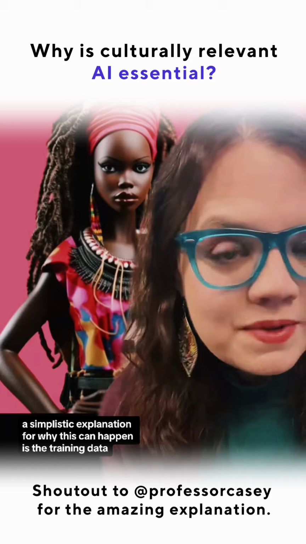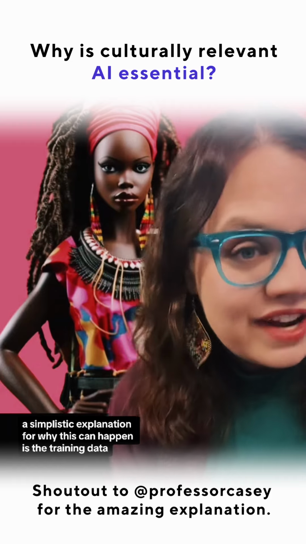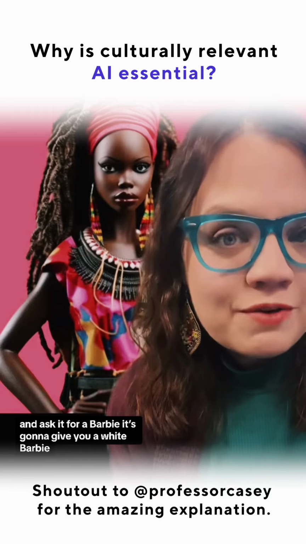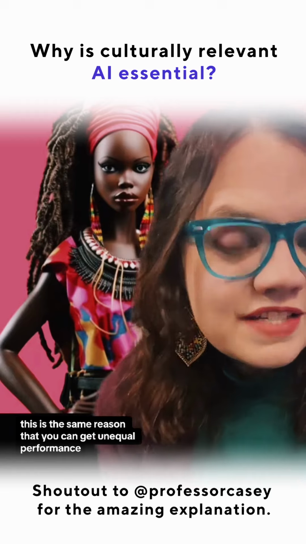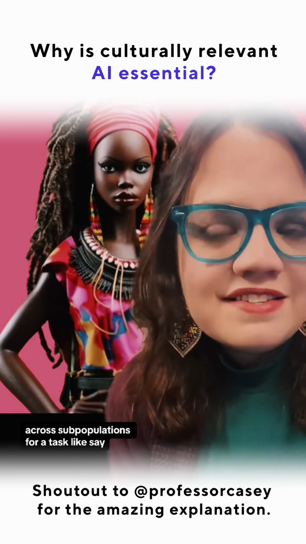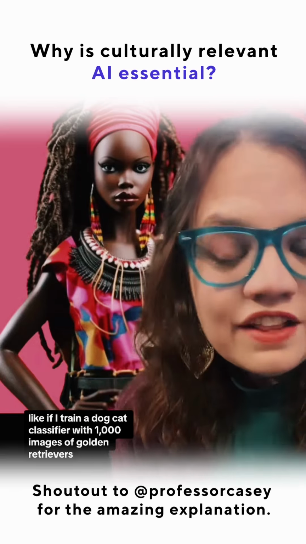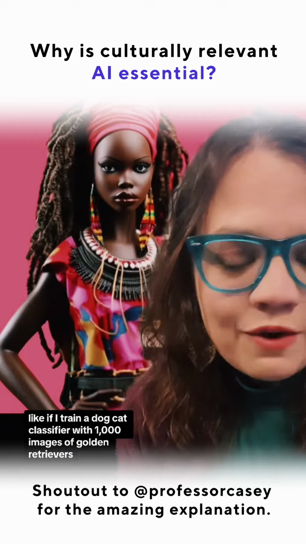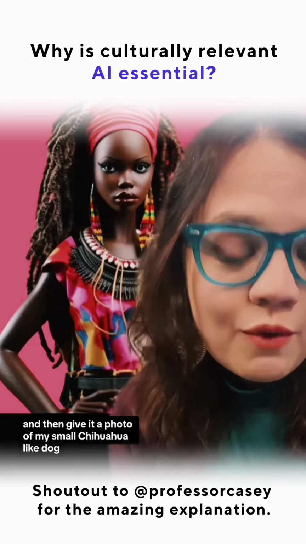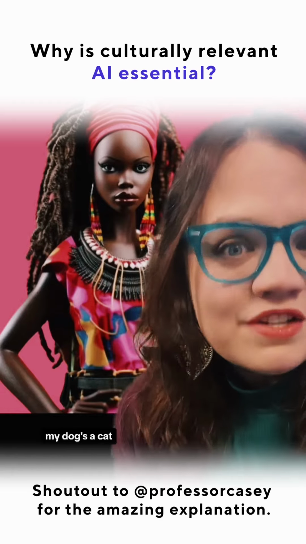A simplistic explanation for why this can happen is the training data. If you have a training data set that's all white Barbies and ask it for a Barbie, it's going to give you a white Barbie. This is the same reason that you can get unequal performance across subpopulations for a task, like say facial recognition. Like if I train a dog-cat classifier with 1,000 images of golden retrievers and then give it a photo of my small chihuahua-like dog, it's going to say my dog's a cat.